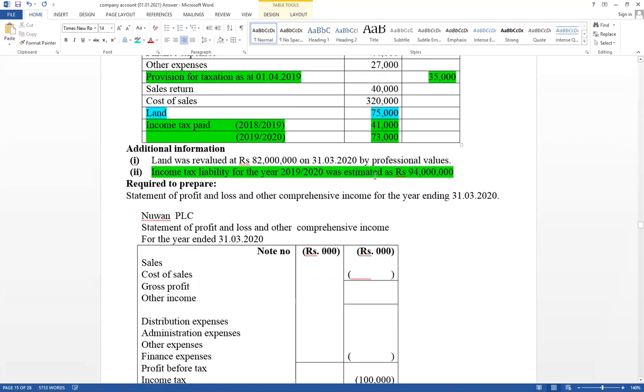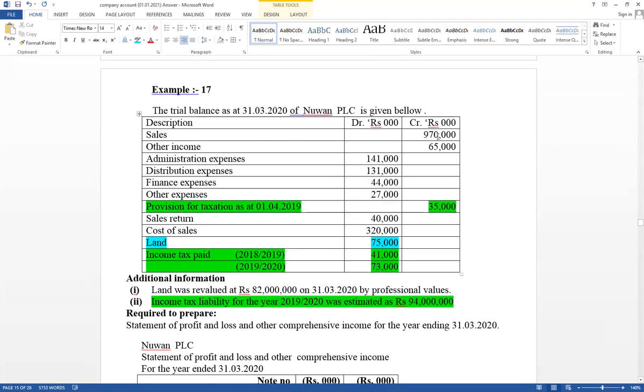Then start from the beginning. Sales and sales return are available. If sales and sales return have been given, sales should be shown after deducting sales return. Therefore, the correct sales value equals 970,000 minus sales return, which gives 930,000. The net value should be included. Sales return should be deducted. That value, 930,000, should be included in the income statement.